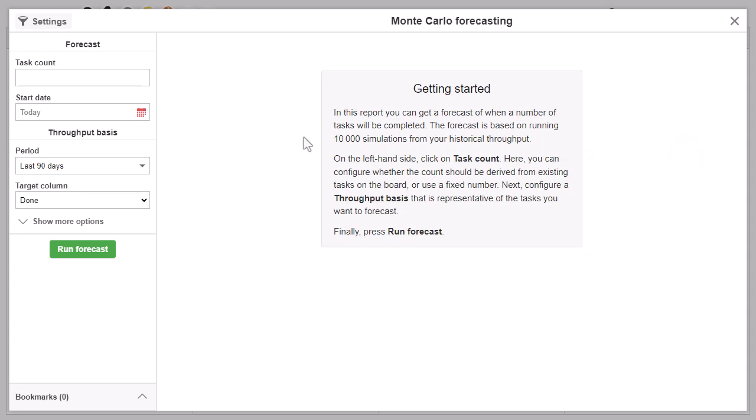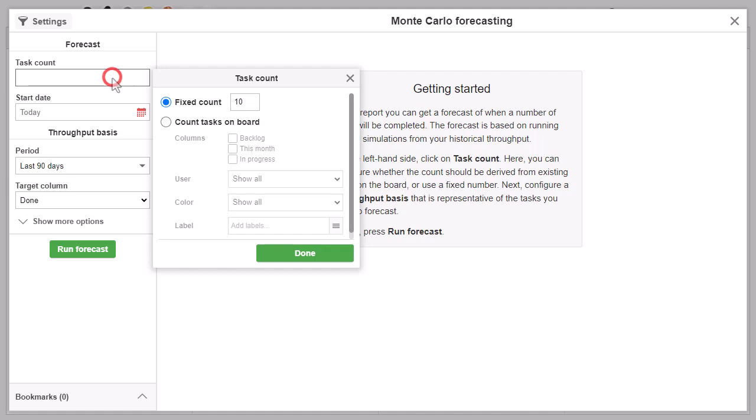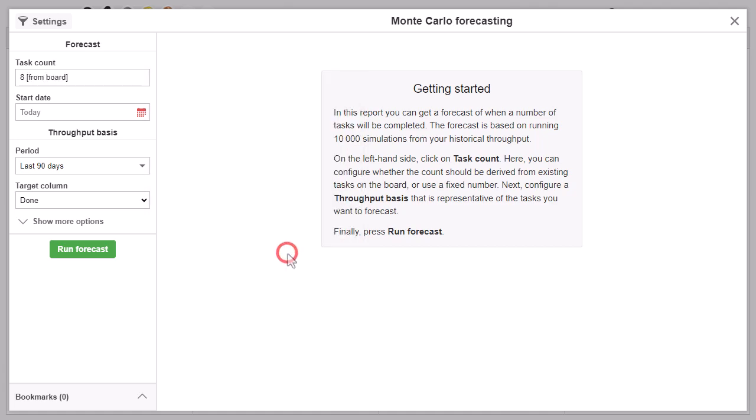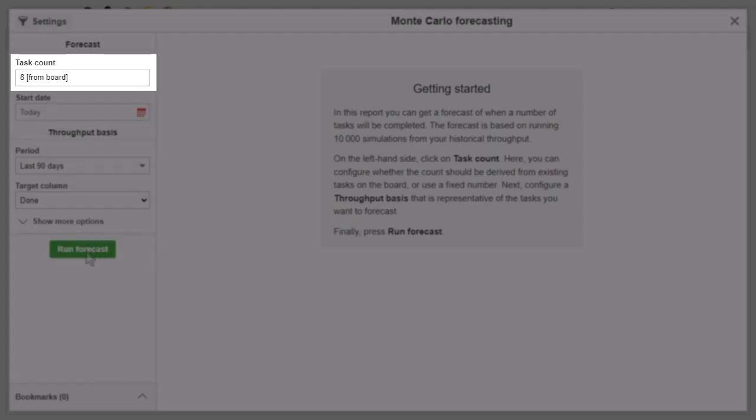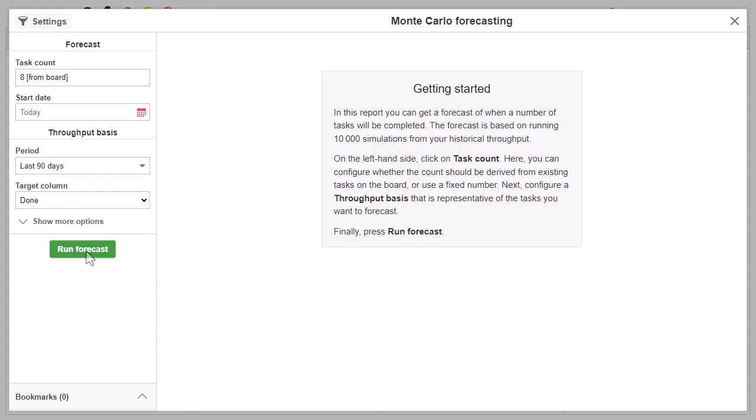Before we can get a forecast, we need to enter how many tasks we want to get a forecast for. Here we can manually input a number, or count the tasks on the board, based on a selection. In this case, we want to count the tasks in this month and also those in progress. The task count for these columns is now displayed in the field. Now, we are ready to get our first forecast.